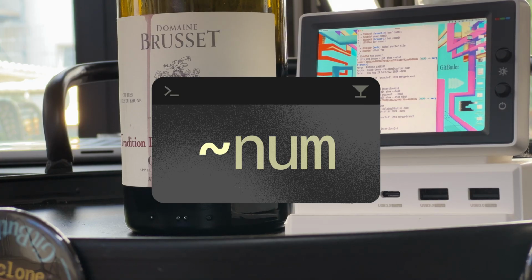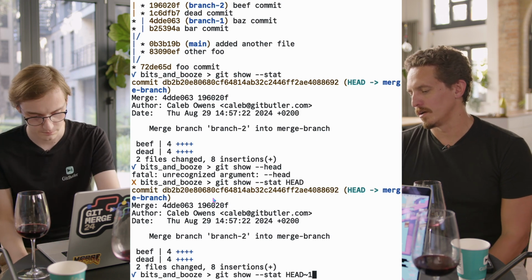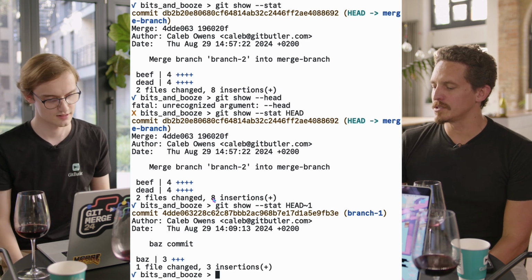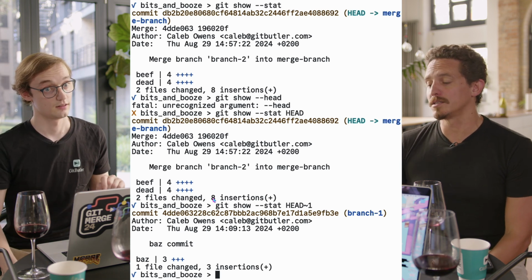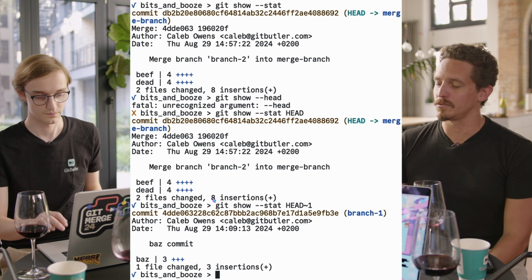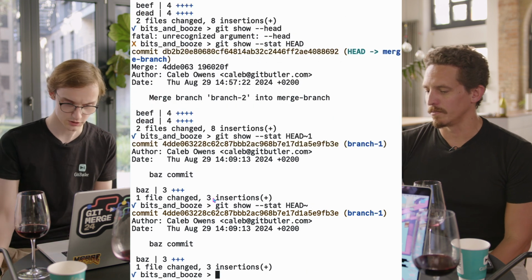If we wanted to look at the parent of this, do you know how to do that? Is that the tilde and then a 1? Okay, try it out. A tilde and a 1. So this is the parent of this, right? Yes. It's interesting that you typed 1, because I never do that. It's redundant. You can just do tilde, it will assume 1. So that shows the same thing.